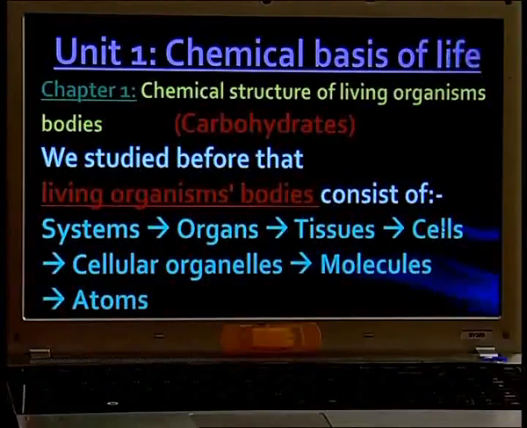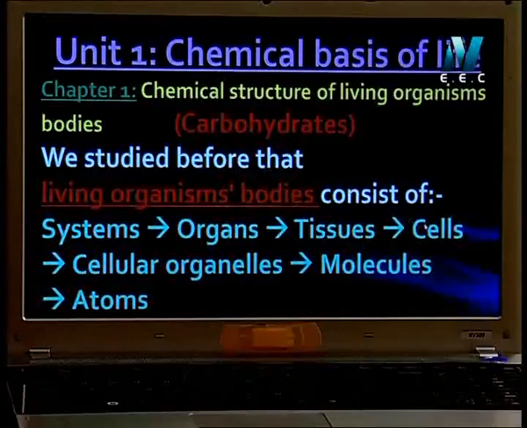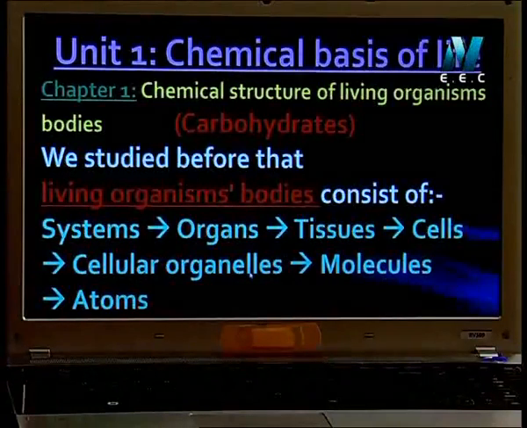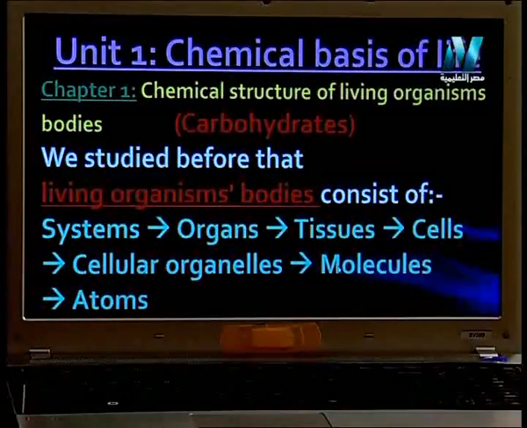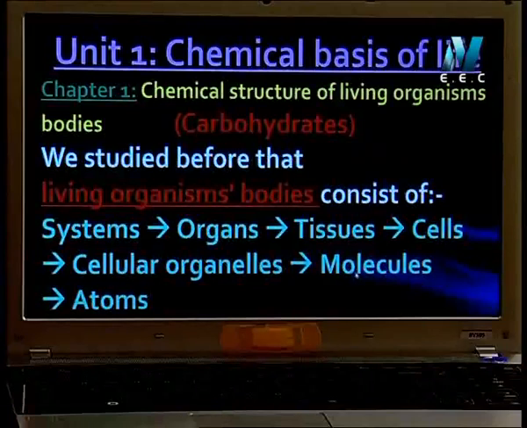This part we'll talk about in the first unit, and in the second unit we'll talk about the organelles inside the cell and the function of each one. Each cell consists of cellular organelles. Organelles are small or tiny organs found inside the cell. These organelles are made of molecules. I think you studied this word before, molecules.